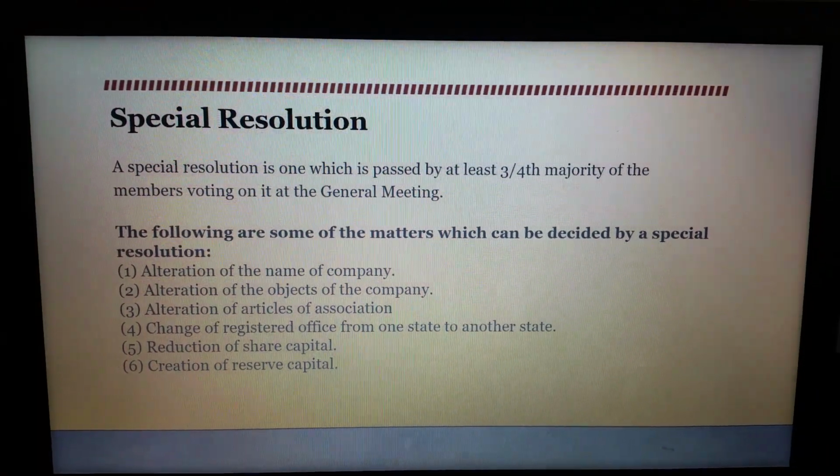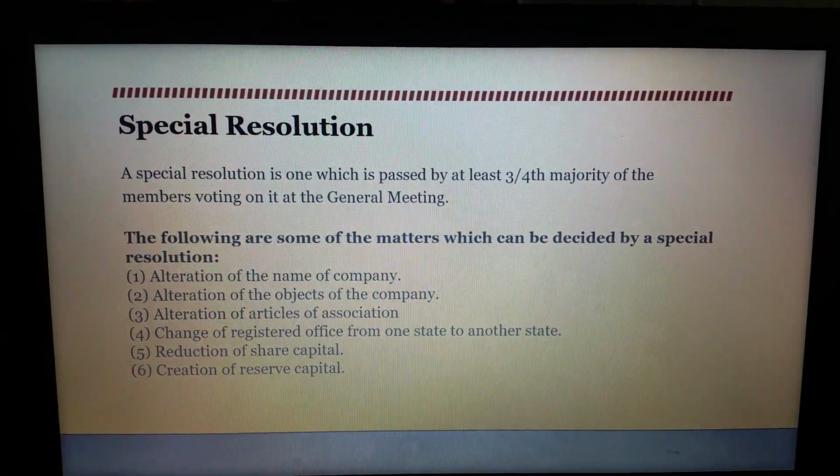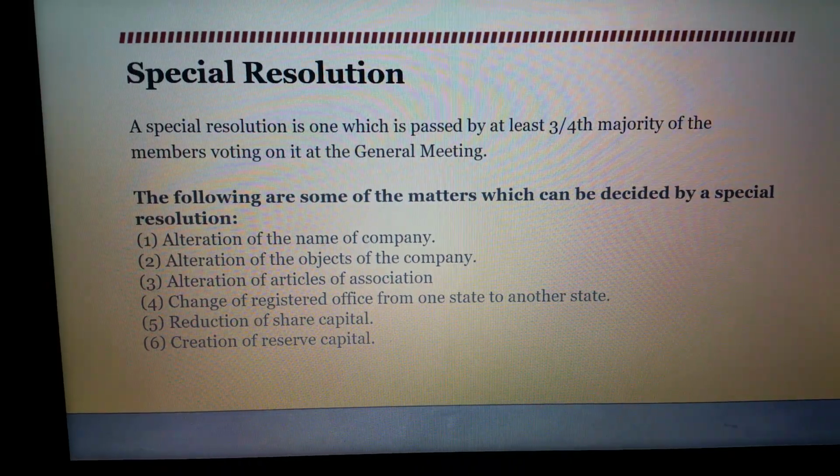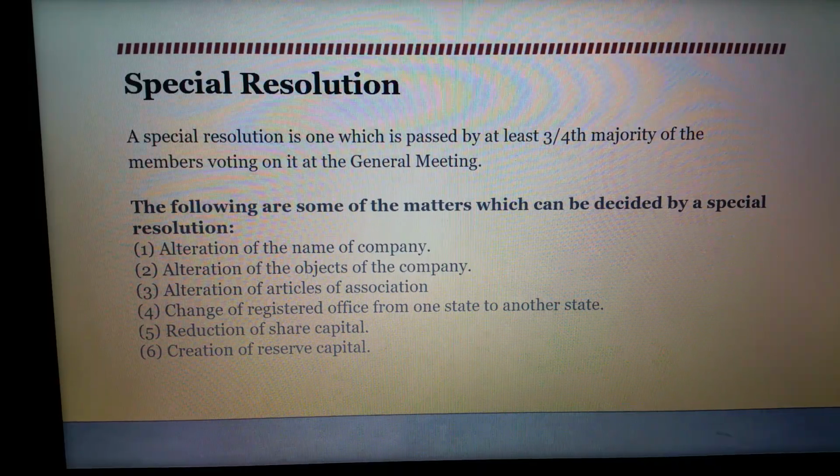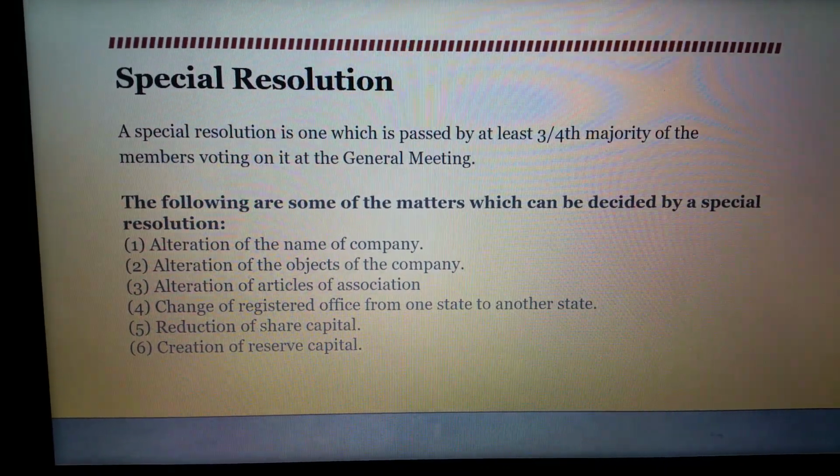And further, the resolution is considered to be passed only if it is passed by members representing not less than 75% of the total voting rights of the eligible members.